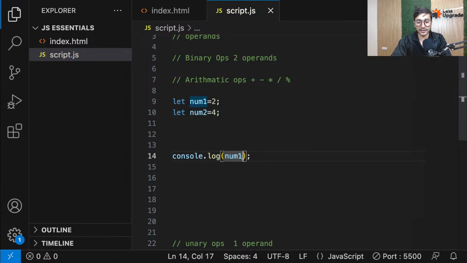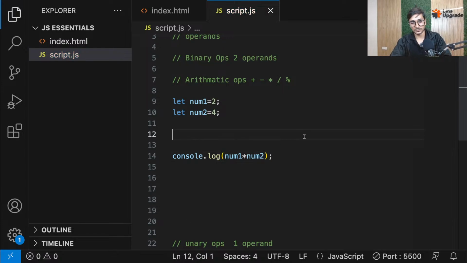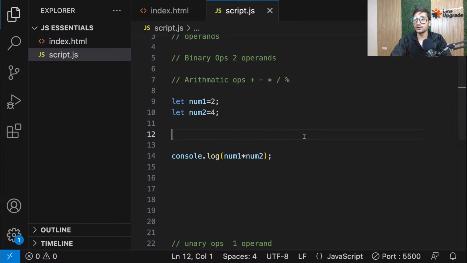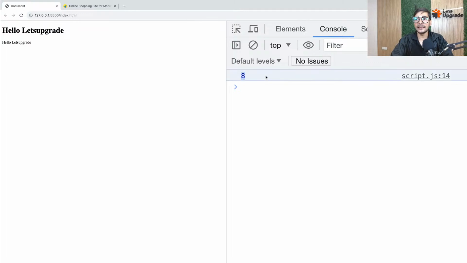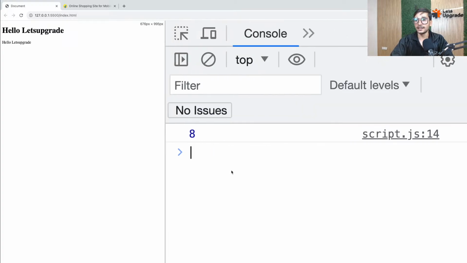So now if I just do multiplication, you will see you get the output for multiplication. Let's go. And you can see now you get 8. Let me also zoom in a little bit so they can see it. You can see, right? It's 8.